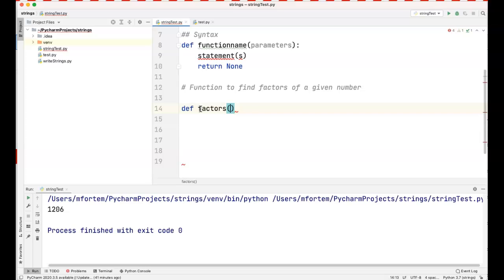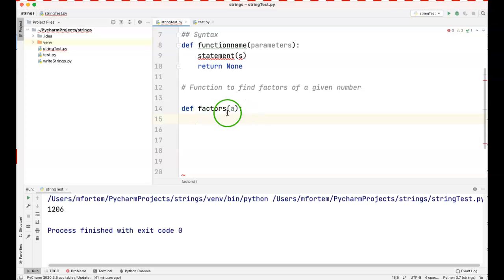And now, normally when you create your functions, you ask yourself, do you want your functions to have a parameter? And we're going to explain that again in the lecture notes, and when we start looking at advanced user-defined functions. So you could have parameters by default, you could have functions without parameters, this all depends on what you're trying to achieve. So we want to find the factors of a given number. So we can assume that this function will need one parameter, which will be the number we're trying to find the factors of.